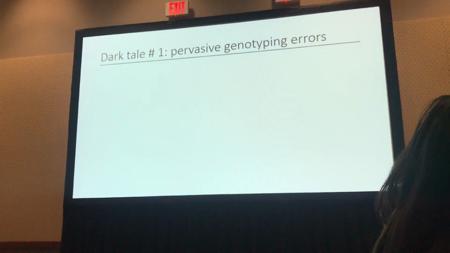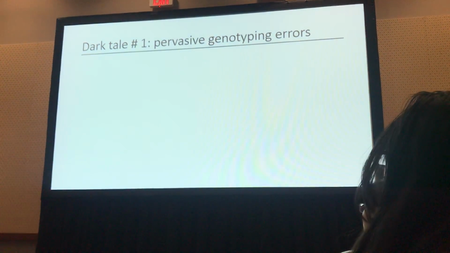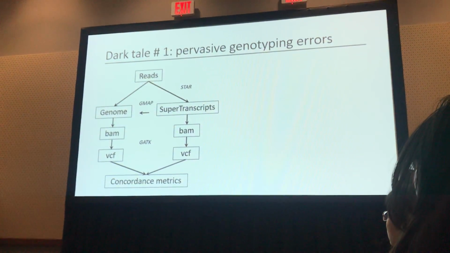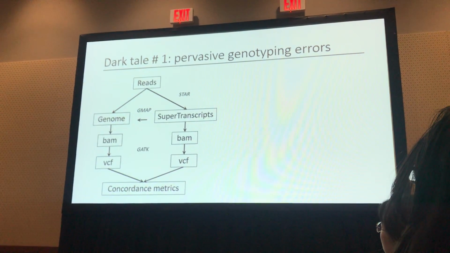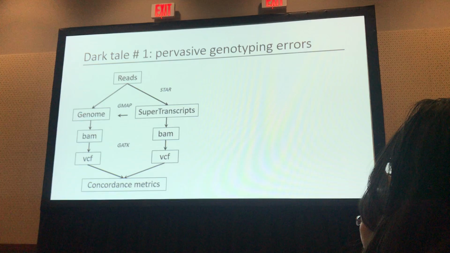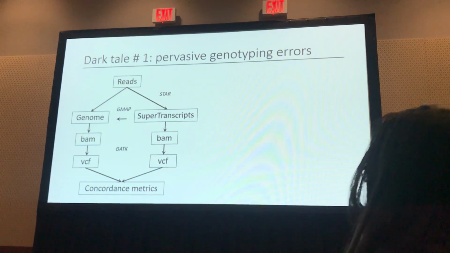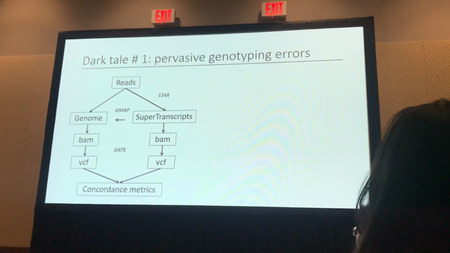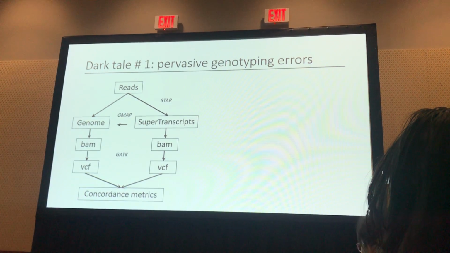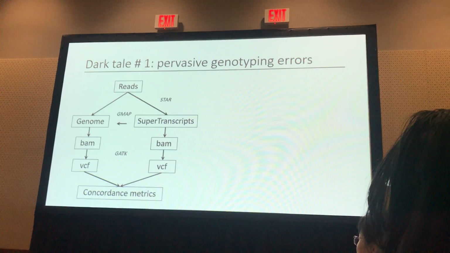Our dark killer number 1 is that there are pervasive genotyping errors. If you want to do population genetics with assemblies, be forewarned. We can compare genotypes from the 2 methods by doing the standard GATK best practices for mapping to a reference genome with RNA-seq, calling variants with GATK, and popping out a BCF file. We can similarly use super transcripts, which are basically kind of like the compression of all the overlapping sequences into a continuous sequence that represents sort of the genic level continuous sequence from a transcriptome assembly. And then we compare those genotypes.